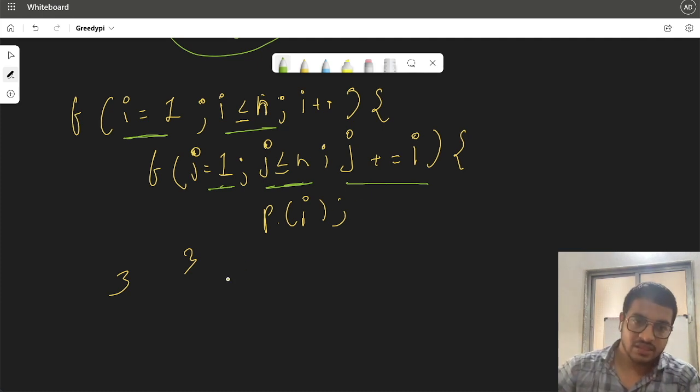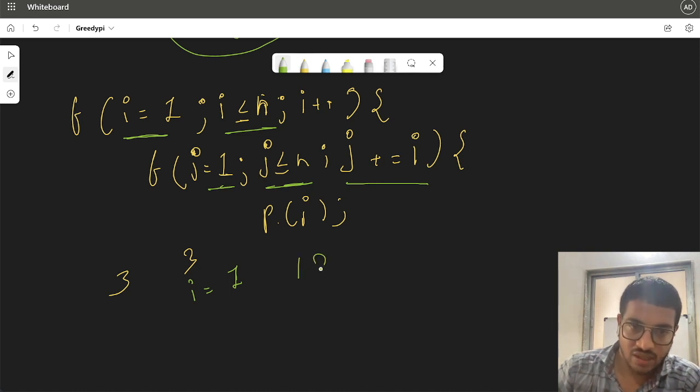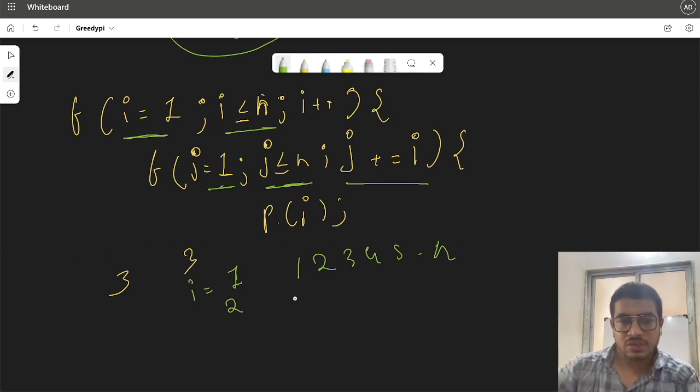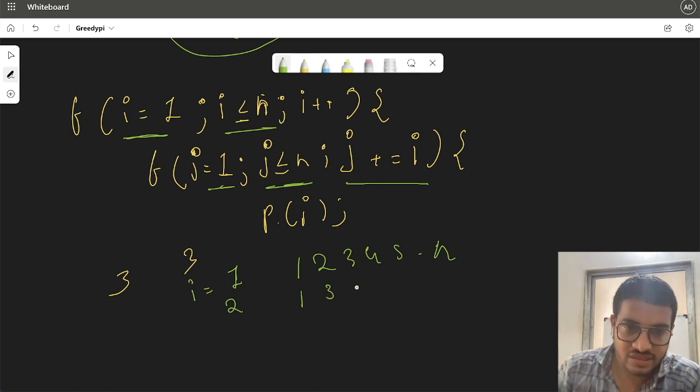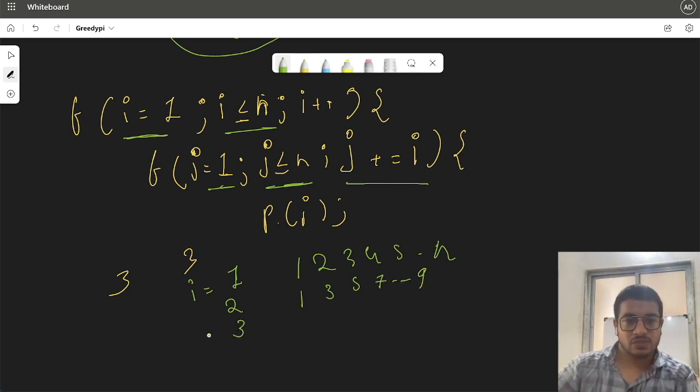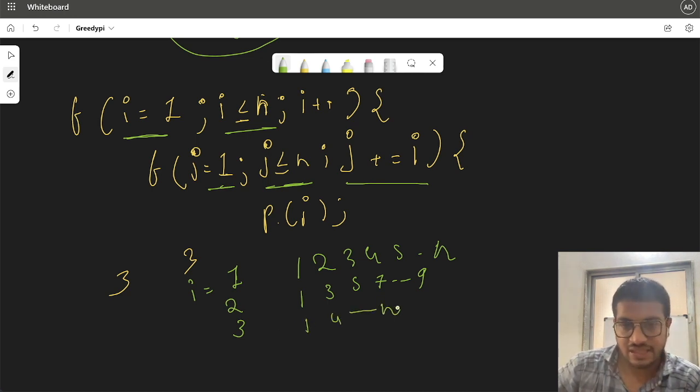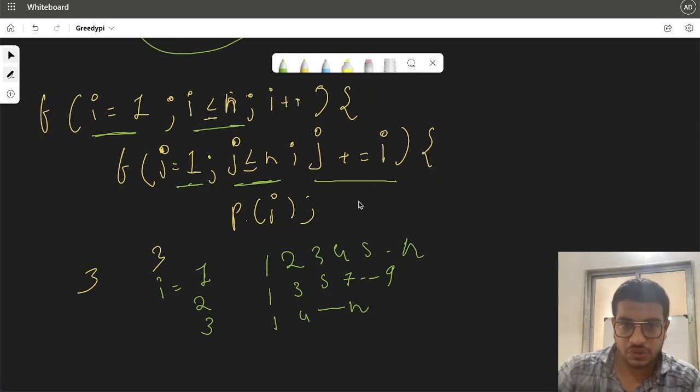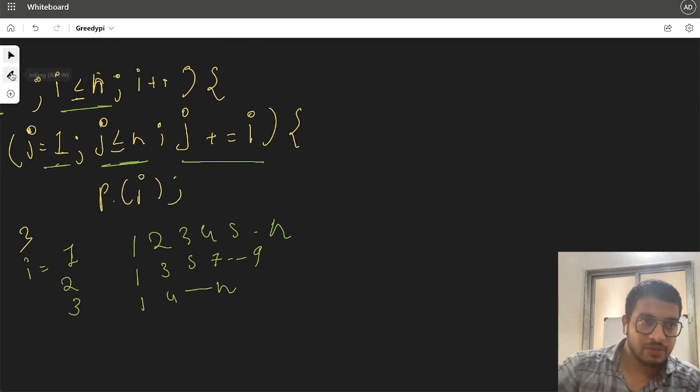So what does it mean? If i is equal to 1, the value of j would be 1, 2, 3, 4, 5 up to n. If i is having value 2, the value of j would start at 1, but then it will increment by 2, so it would be 1, 3, 5, 7 till n. And for i equal to 3, the value of j would be 1, 4, something like that, until n.